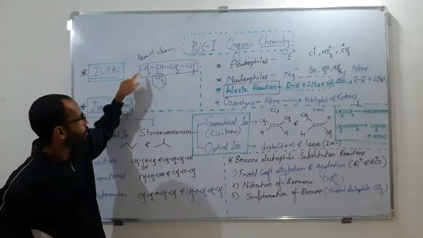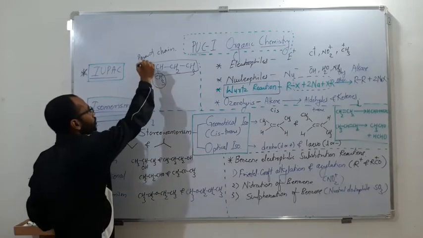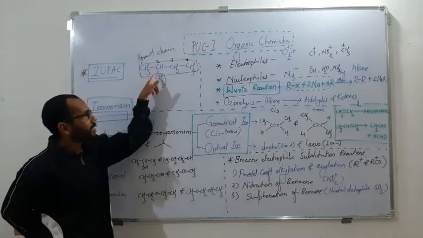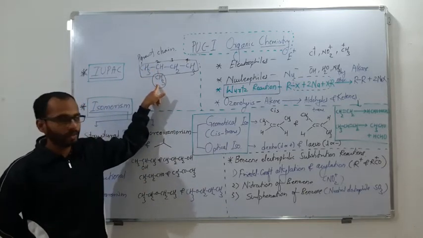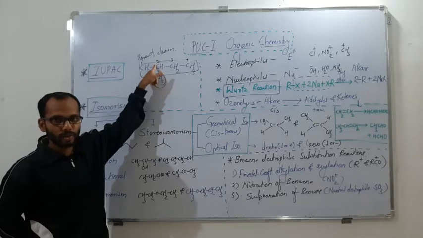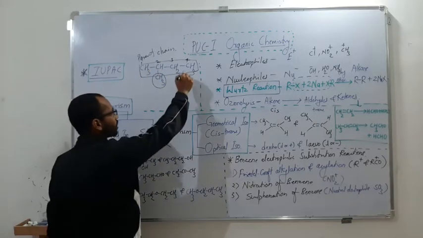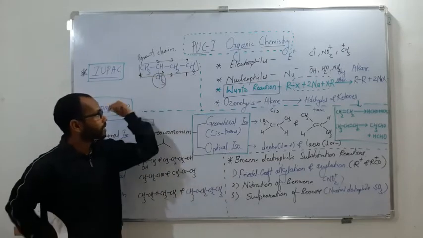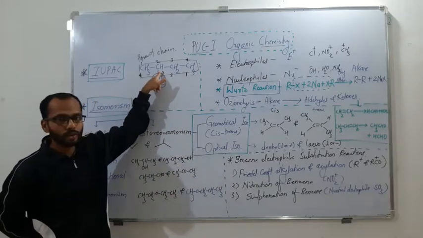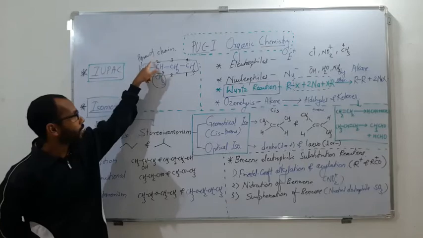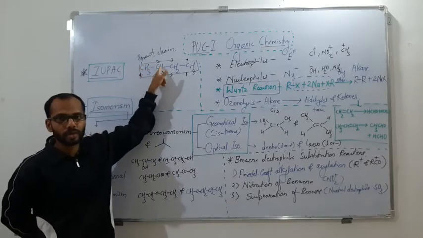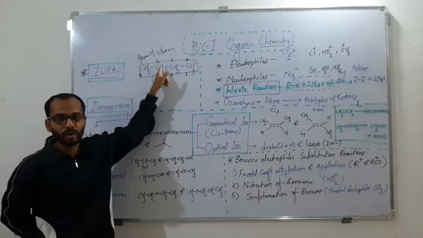So if I number from the right side, it is going to be 1, 2, 3, 4. From the right side, we are getting the substituent CH3 at the second position. And if we number from the left side, 1, 2, 3, 4, from the left side we are getting the CH3 at the third position. So between 2 and 3, the lowest is going to be 2. So this will be your actual direction of numbering.